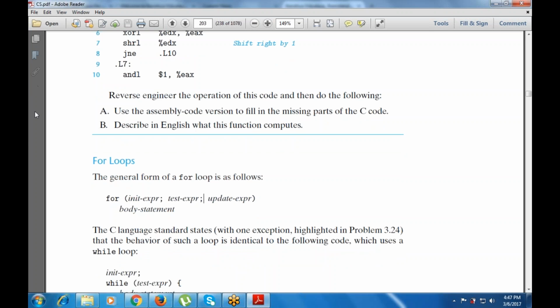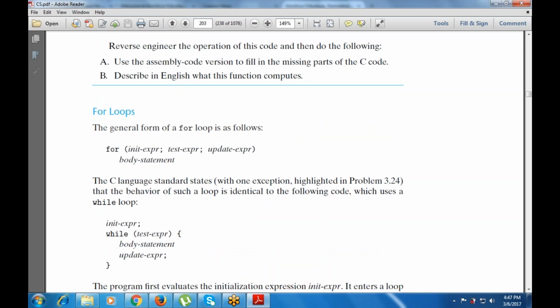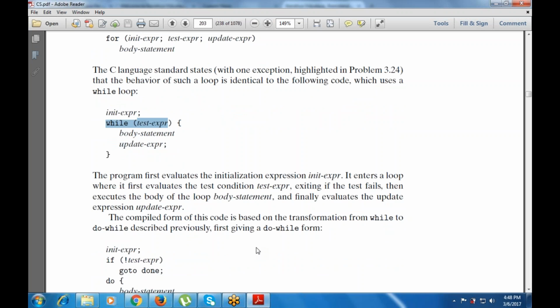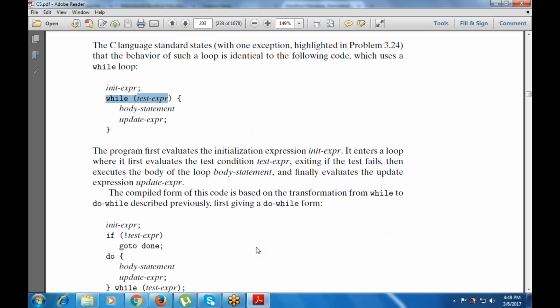Okay, so the C language standard states, with one exception, how such a loop works. This is the initialization, this is the test expression. The program first evaluates the initialization expression, then enters a loop where it first evaluates the test expression condition. If the test fails, it exits; otherwise it executes the loop body statement, and finally evaluates the update expression, that means the increment or the decrement. Now the compiled version of this code is based on the transformation from while to do while form.